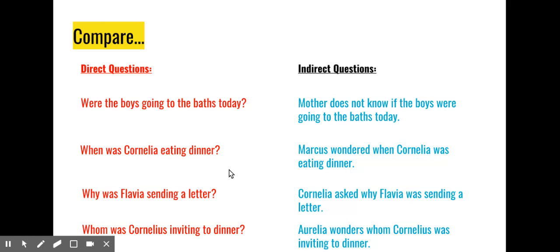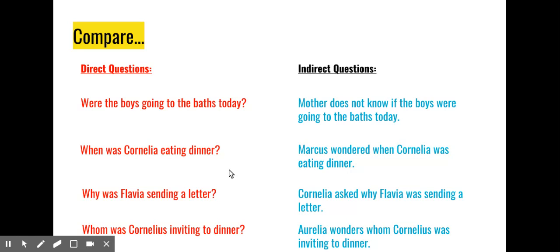You can see the same relationship here that we first saw in indirect statements, where we used to have a direct statement, and then we had that direct statement embedded into something larger, longer, and slightly more complex. We have the same notion going on here. The direct question, were the boys going to the baths, now gets embedded into something more complex.